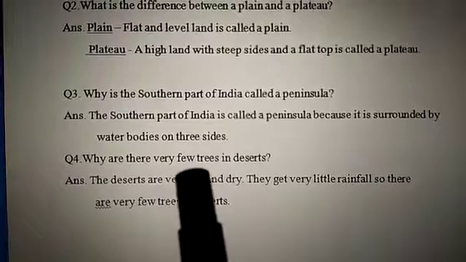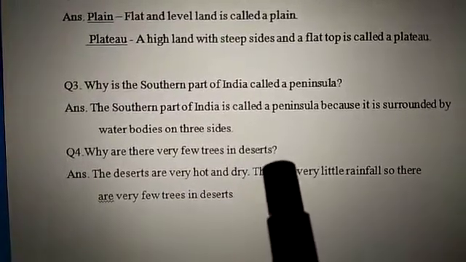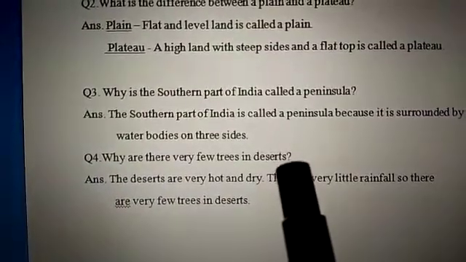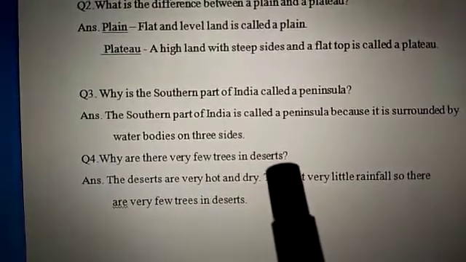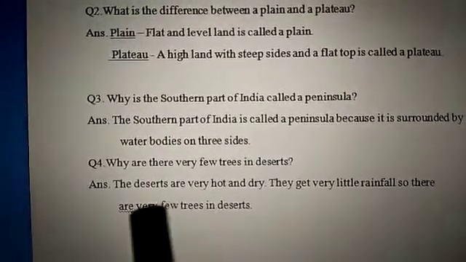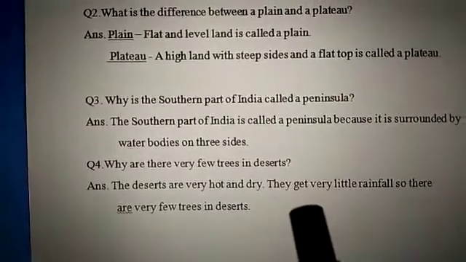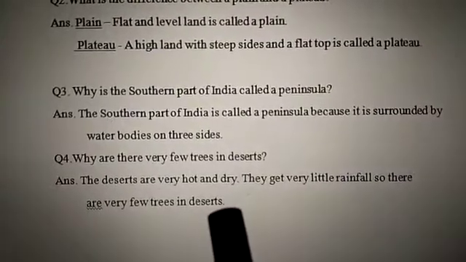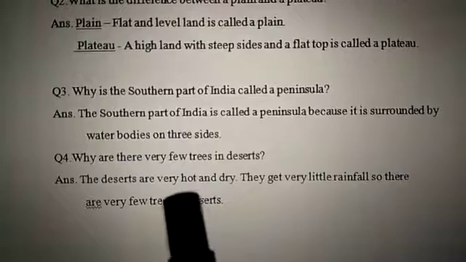Question number 4. Why are there very few trees in deserts? The next landform, deserts, and in deserts we are having very few trees. So what is the reason for this? The deserts are very hot and dry. They get very little rainfall, so there are very few trees in deserts. So these are the two main reasons.